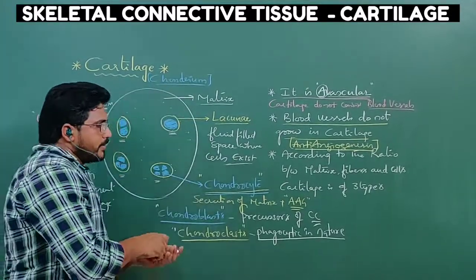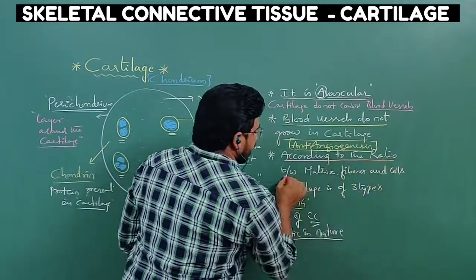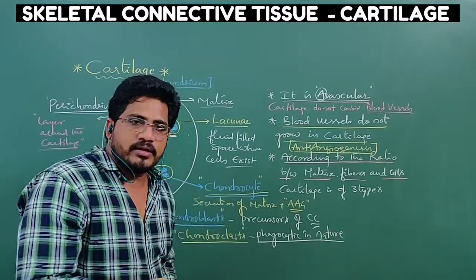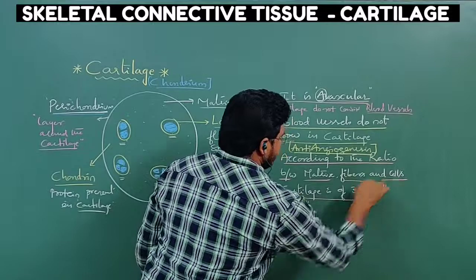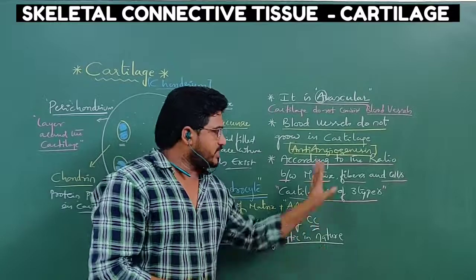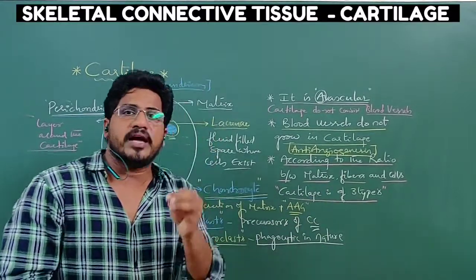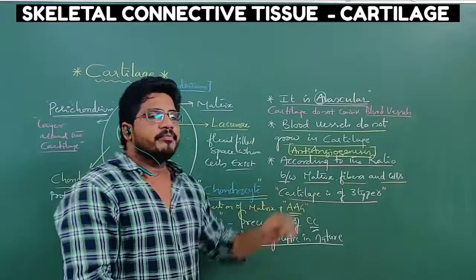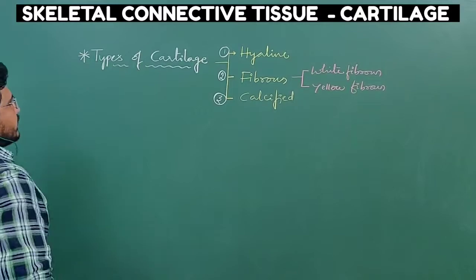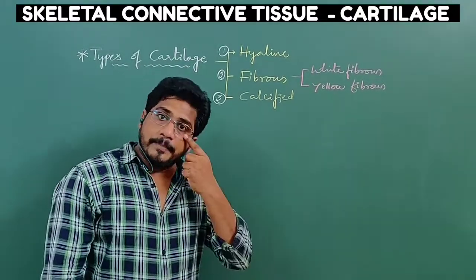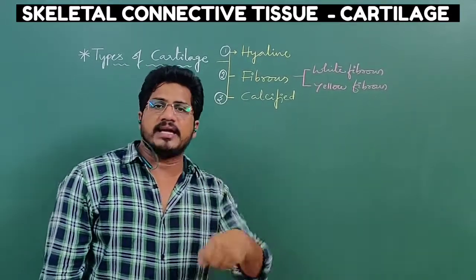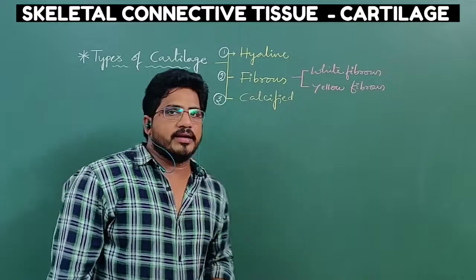Let us see one more interesting thing. According to the ratio between matrix, fibers and cells, and also the types or amount of fibers, cartilage is of 3 types. Let us see what they are and their specifications now. When we discuss the different types of cartilages, on the basis of the ratio between the matrix and fibers and the different types of fibers existing inside the cartilage, you can find 3 types of cartilages.